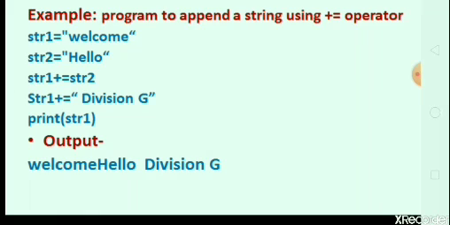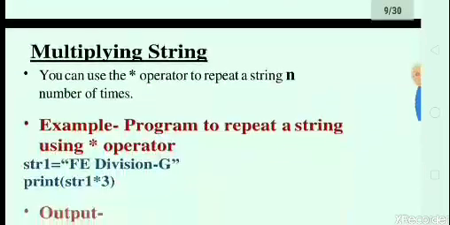Here the first string is welcome, the second string is hello. We attach the second string to the first string by using the plus-equals operator: str1 plus-equals str2. Now the output is welcome hello. Now we have to attach the next string, division G, to str1. So str1 plus-equals division G, and print str1. The output should be like this: welcome hello division G.